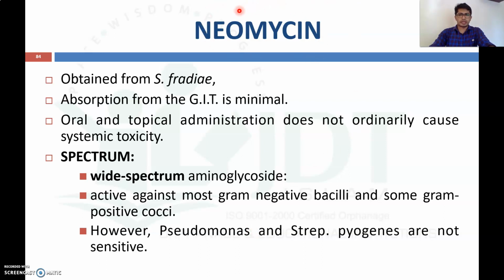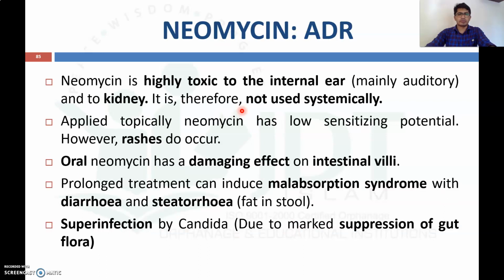Now another important aminoglycoside drug which is used as a topical application is neomycin, which is obtained from Streptomyces fradiae. Absorption from the GIT is minimal. Oral and topical administration does not ordinarily cause systemic toxicity, and the spectrum is wide. It is active against gram-negative bacilli as well as some of the gram-positive cocci. However, Pseudomonas and Streptococcus pyogenes are not sensitive to neomycin.